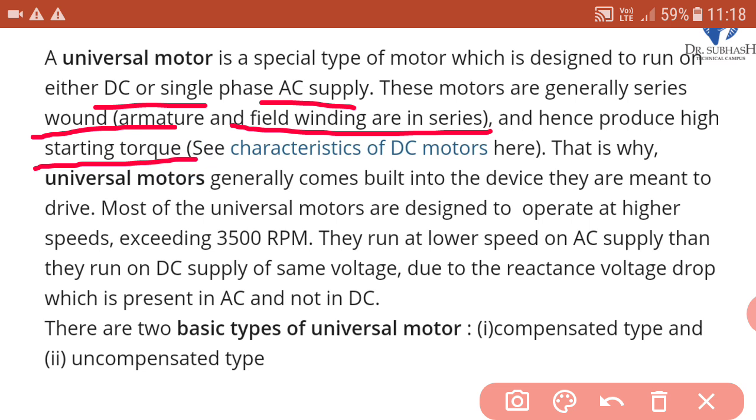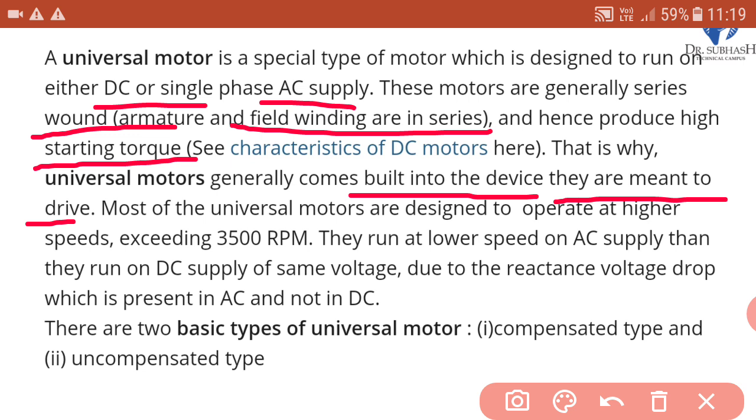So if we see the characteristics of DC series motor, then we can see that there is a high starting torque. That is why universal motors generally come built into the device they are meant to drive. It means it is used in the device they are meant to drive.